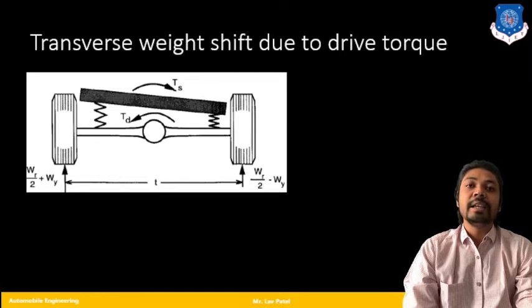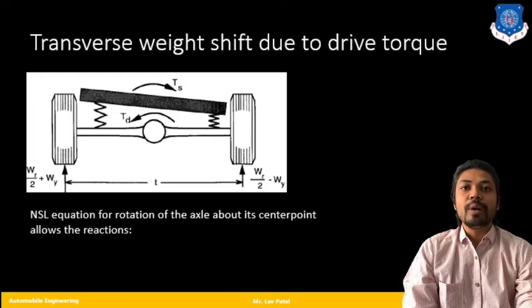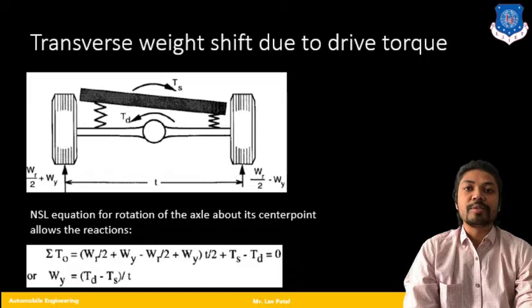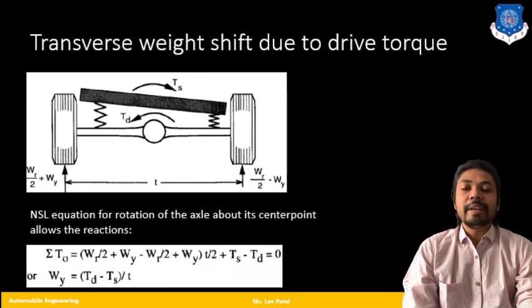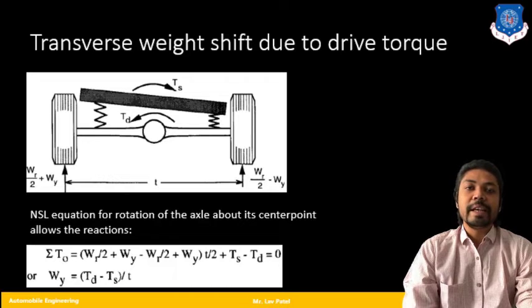Now what I have to do is put Newton's second law equation for the rotation of the axle about its center point, where the summation of all the torque must be 0. So sigma T0: WR by 2 plus WY minus WR by 2 minus WY, into T by 2, plus TS.